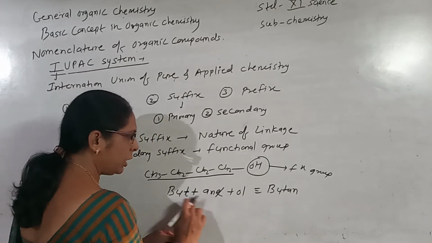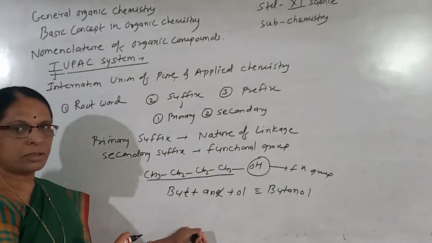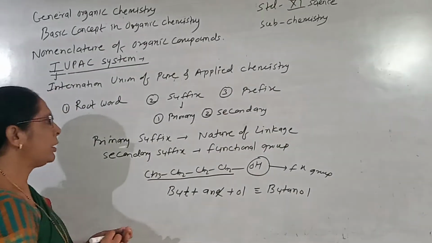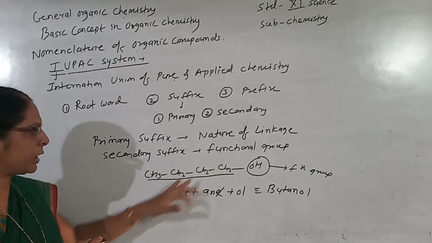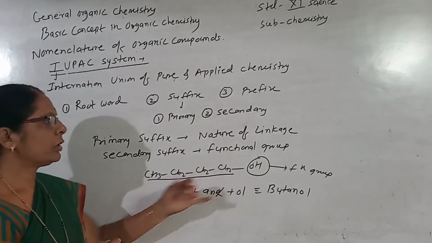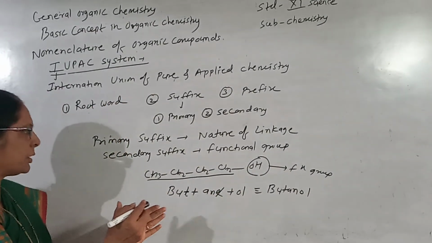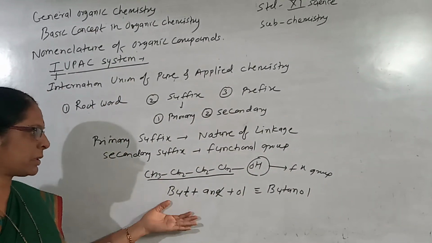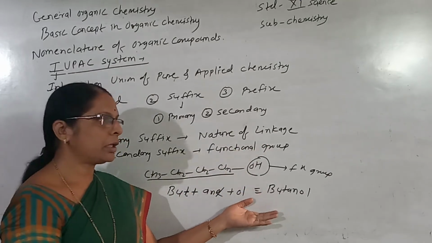So it is butanol. It is a butanol. In this way, when you consider the suffix, the primary suffix indicates the number of carbon atoms. The secondary suffix indicates the functional group, and by adding the root word, primary suffix and secondary suffix, we can give the name of the organic compounds.